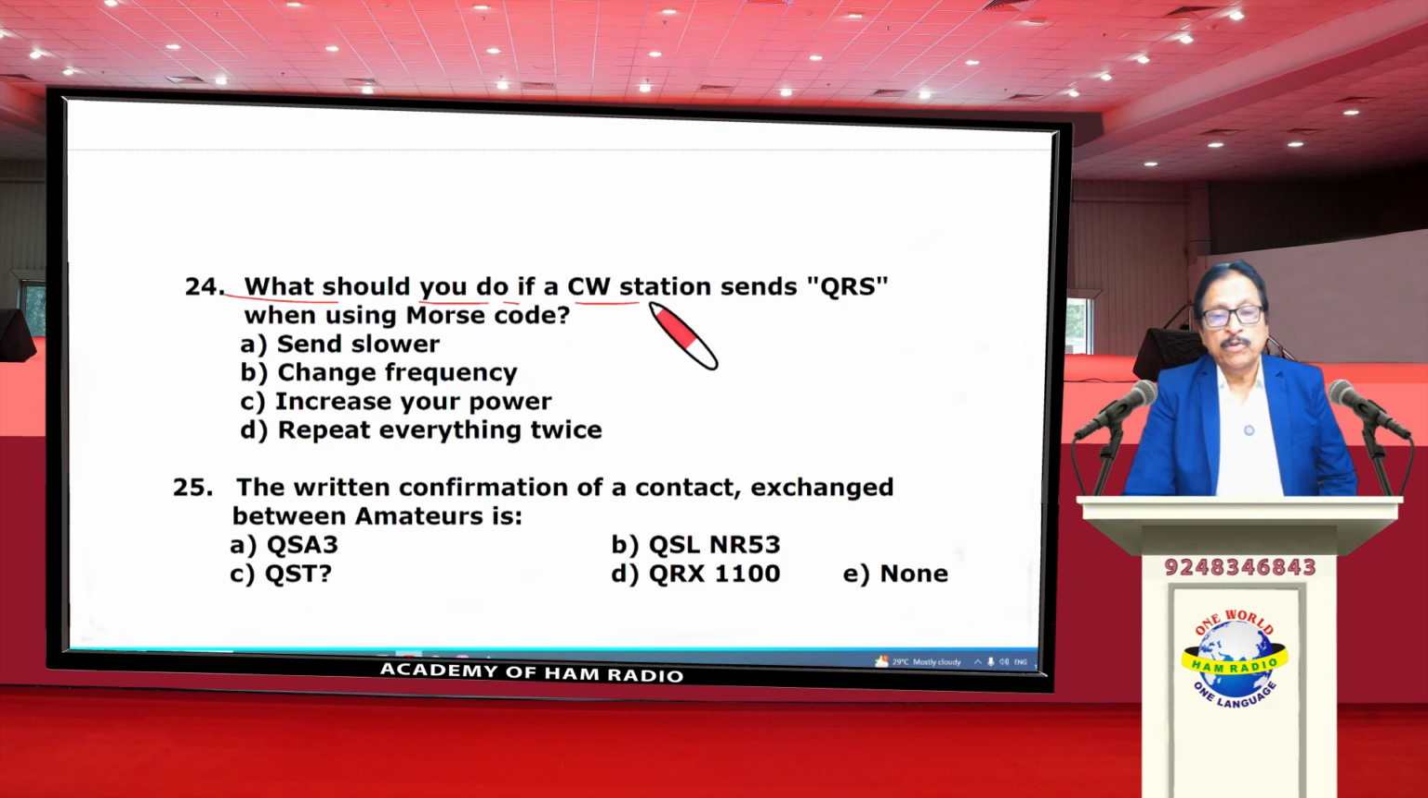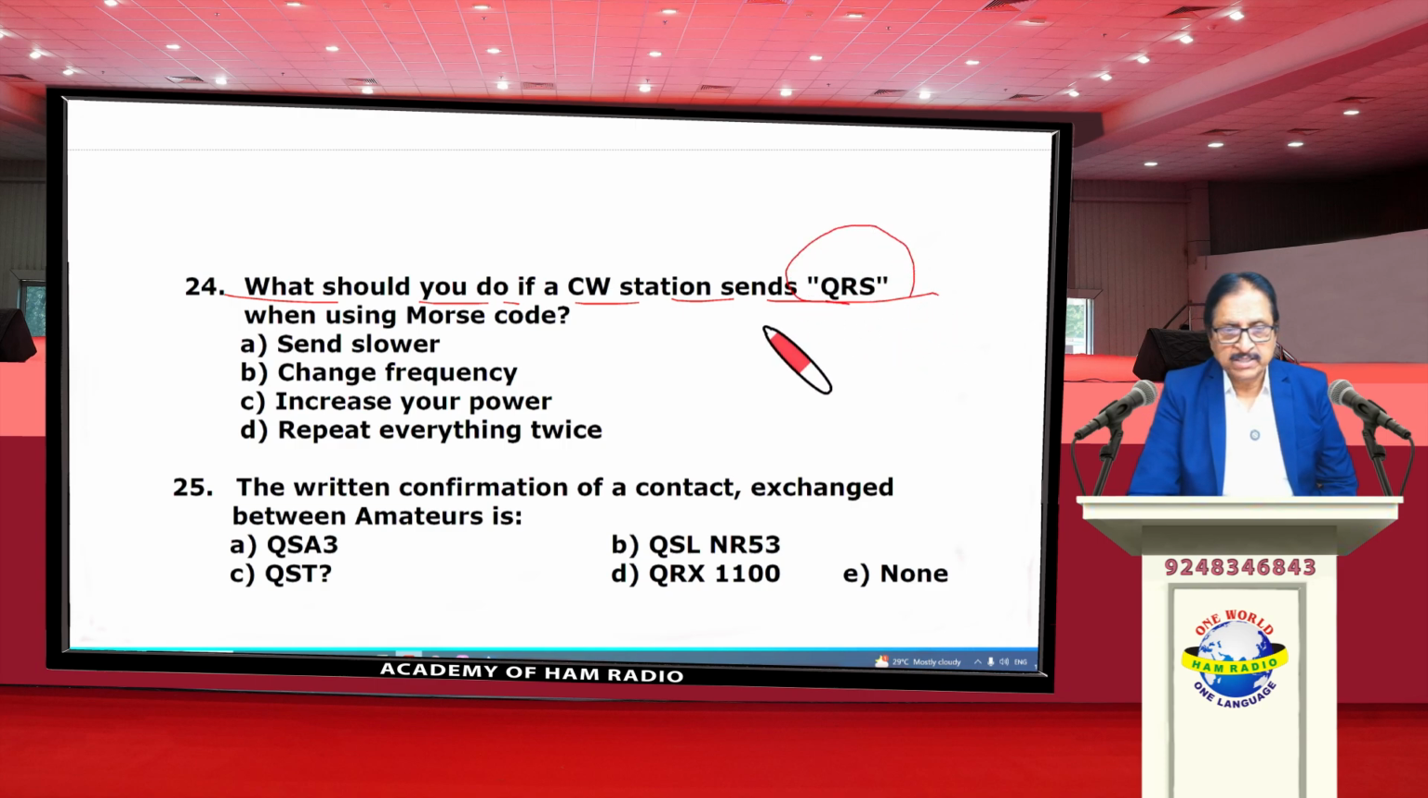What should you do if your CW transmission receives QRS? This is the code word QRS. When using Morse code, send slower. That means the other person is requesting us to send slower. QRS. Like this, 33 codes are there. We have to go through all these codes.